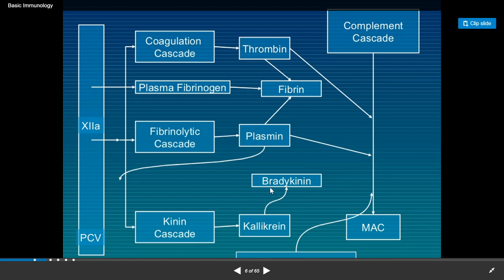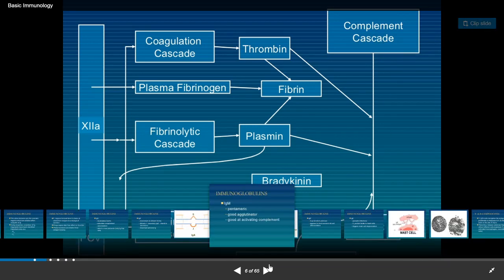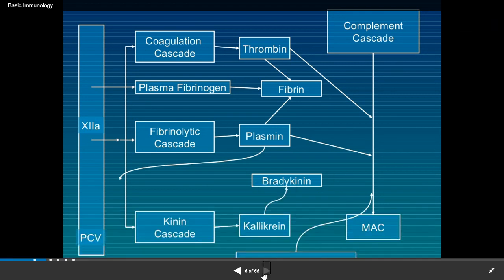Bradykinin is also an inflammatory response whenever a wound occurs due to any accident, and it helps evade pathogens from the wound area. The complement cascade we will discuss later.